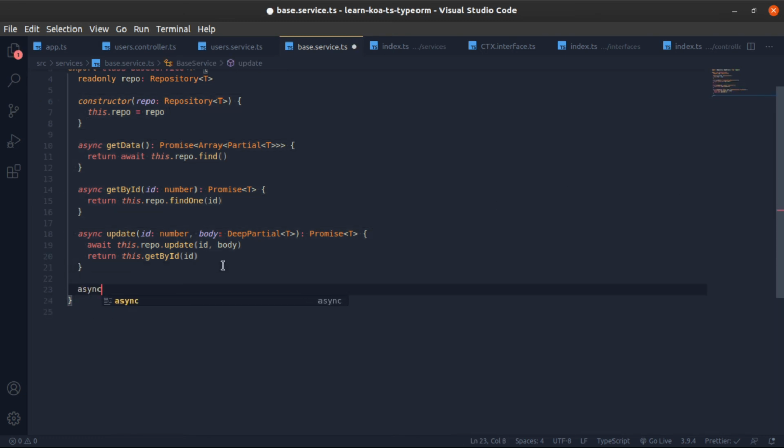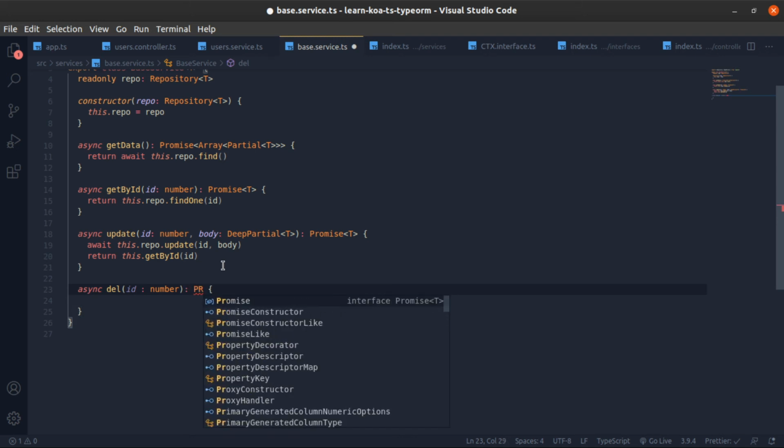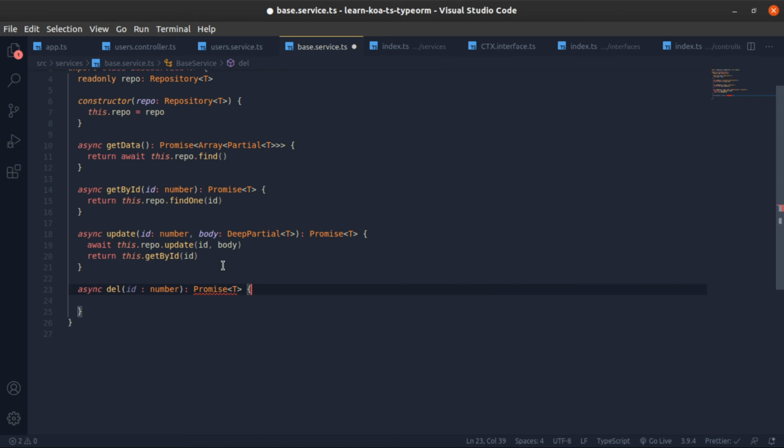Yeah, so I think delete. This will accept an ID number. It will return a promise of type T. First thing, we will await the deletion. Repo.delete. There's actually a soft delete. This will mark it as deleted, but I think you need to create some previous work in the entity to allow this to happen.